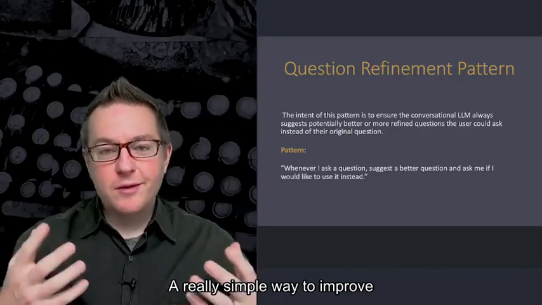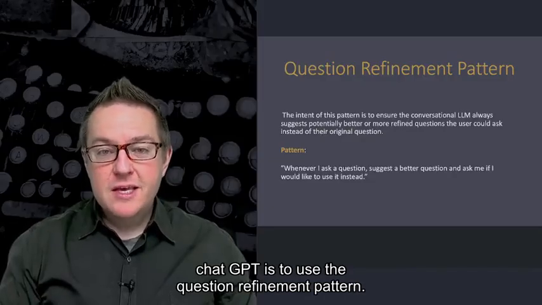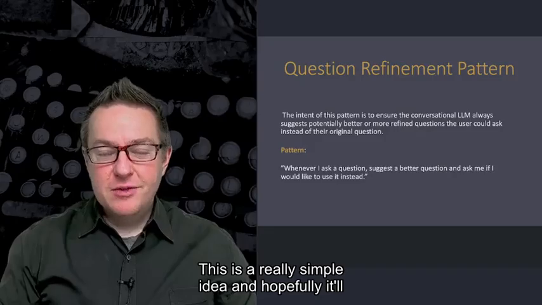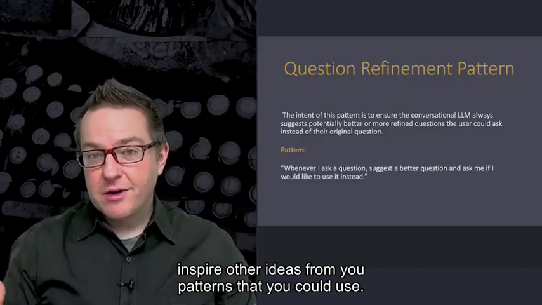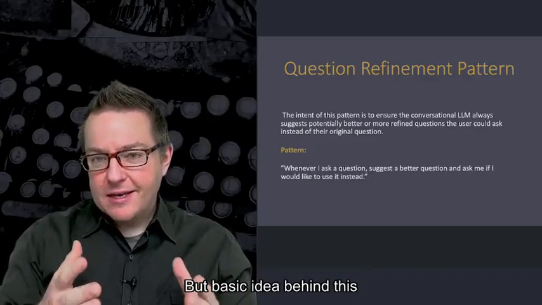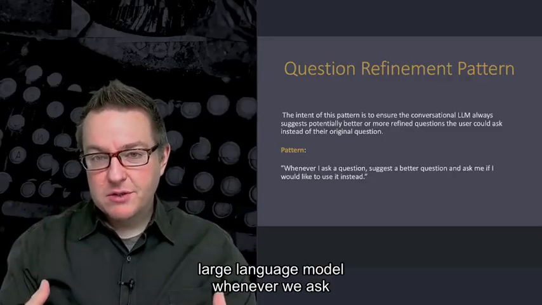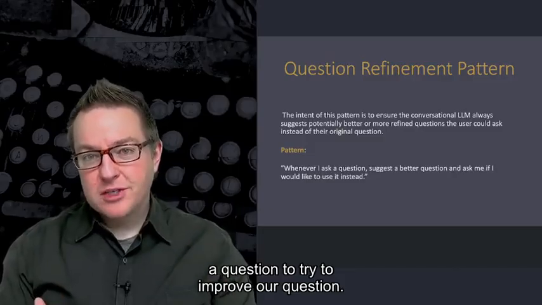A really simple way to improve our interactions with a large language model like ChatGPT is to use the question refinement pattern. This is a really, really simple idea, and hopefully it'll inspire other ideas from you of patterns that you could use. But the basic idea behind this is that we want ChatGPT or another large language model, whenever we ask a question, to try to improve our question.